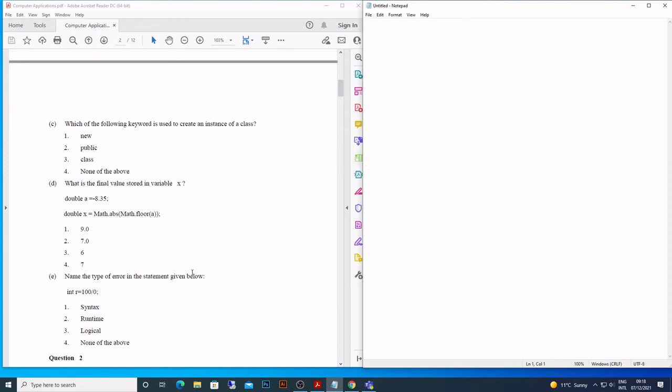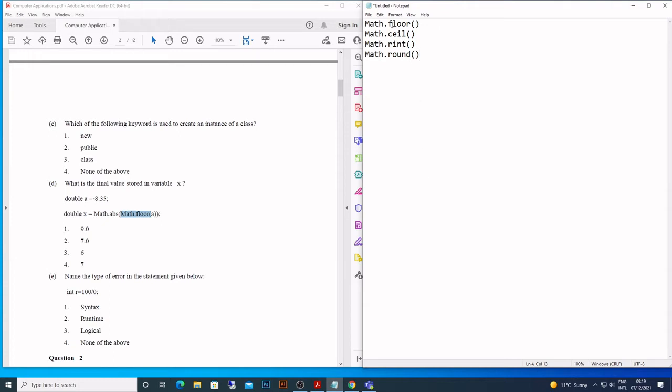Right, that's the answer. Now let's come to what is the final value of this. As you know, there are four types of Math class functions. They work on decimal values or floating point types. So we have Math.floor, Math.ceil, Math.rint, then Math.round.